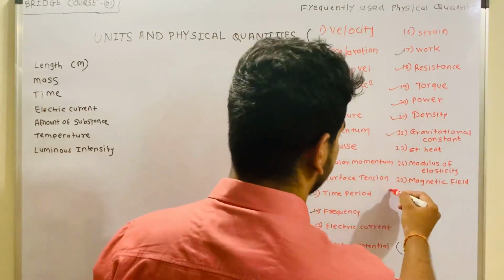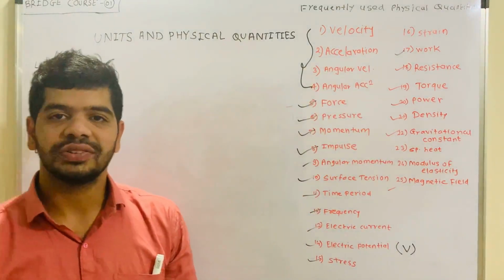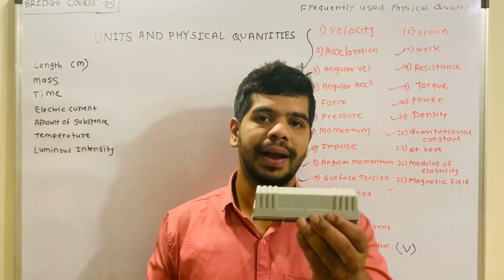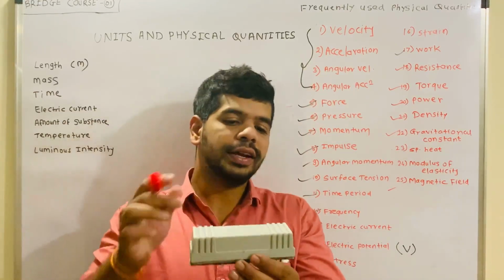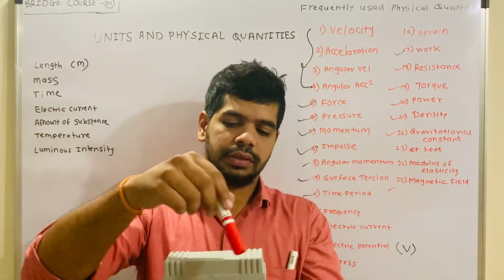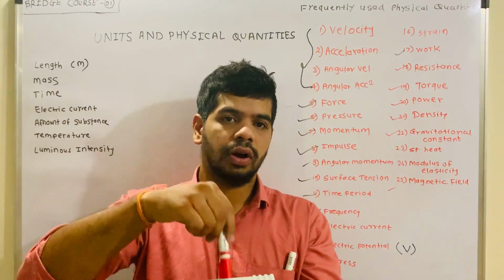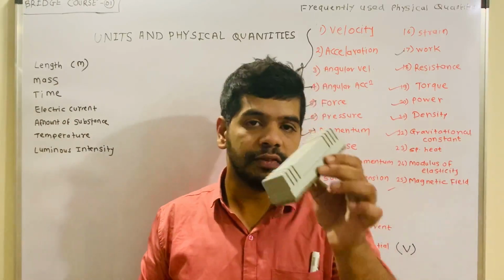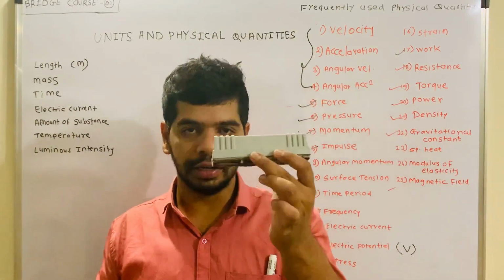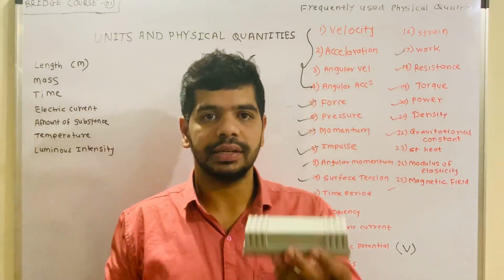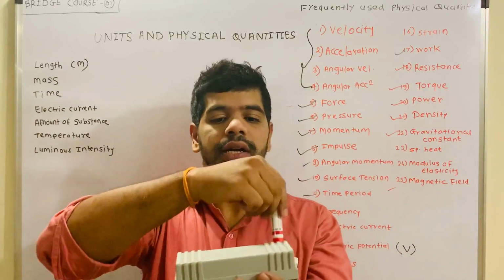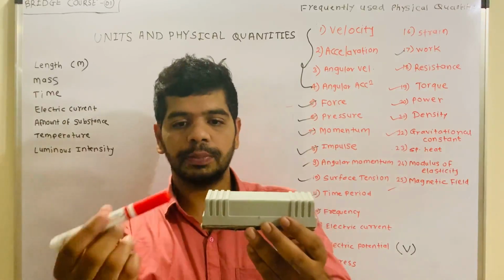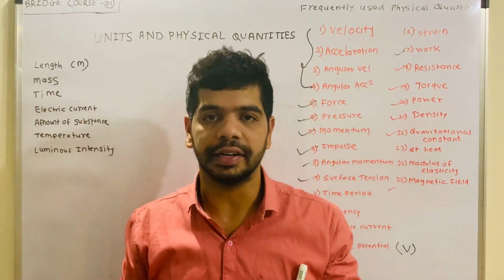Now the last one is magnetic field. What is magnetic field? It's very simple and its unit is Tesla. Suppose you have a magnet like this. The influence of that magnetism surrounding it, the magnetic lines of force surrounding that particular magnet, up to this point only we are getting the magnetic effect, right?